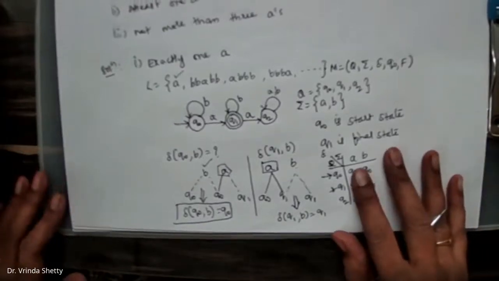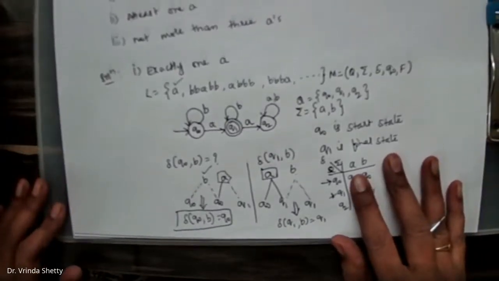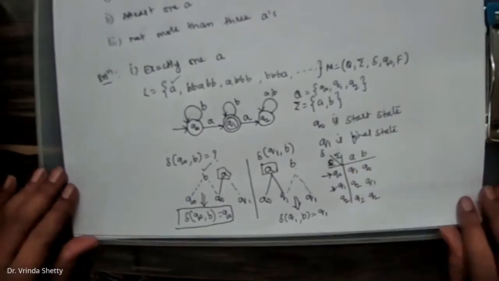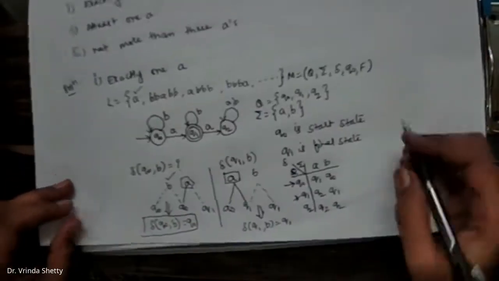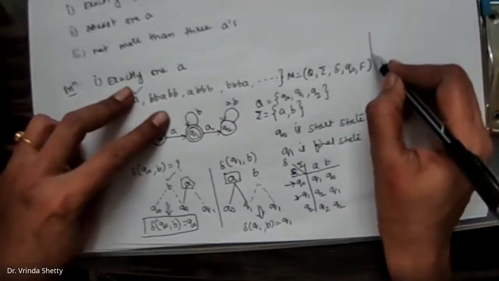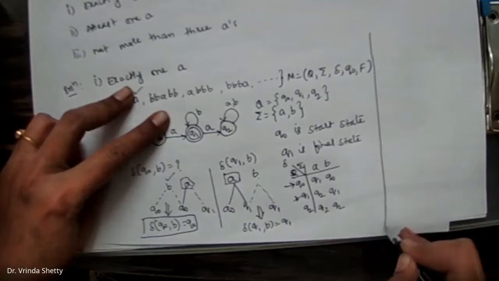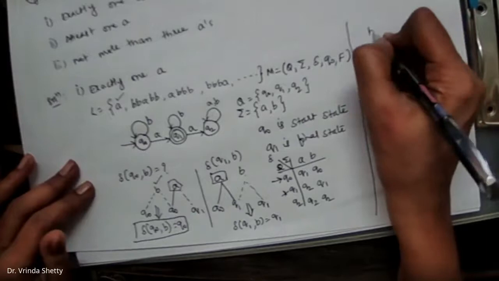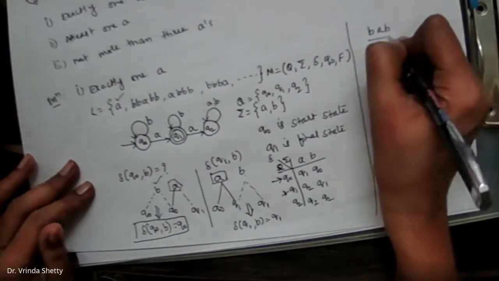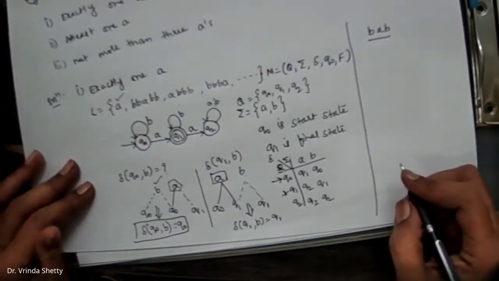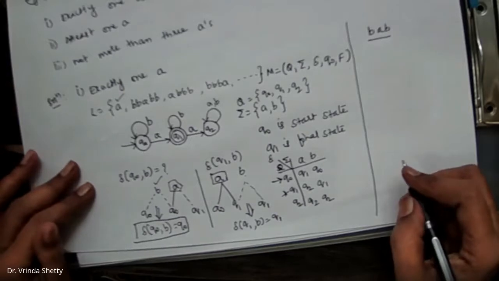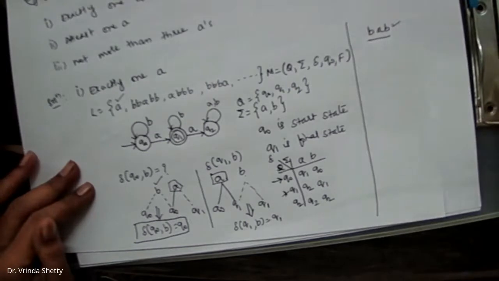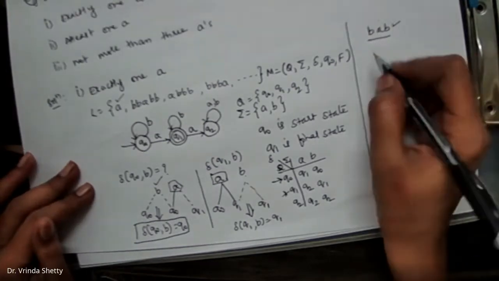What is the next step? We'll check the sequence of moves made by this transition diagram considering a particular string. Assume the string is BAB. Whether this should be accepted or rejected, whether the machine should reach a final state? Yes, because we have only one A. We'll see how the sequence of moves are made by the transition.